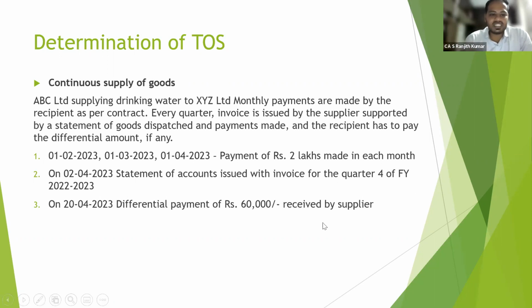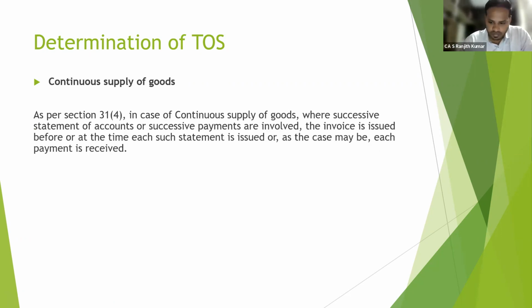So when is the time of supply for each of the scenarios? Before getting into the time of supply, you have to understand a concept which is given in section 31, subsection 4. It says, in case of continuous supply of goods where successive statements of accounts or successive payments are involved, the invoice is issued before or at the time each statement is issued, or as the case may be, each payment is received.